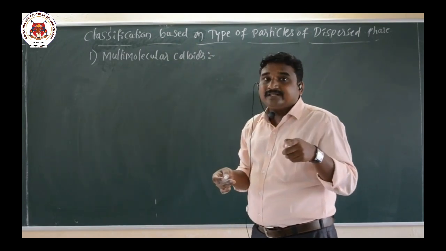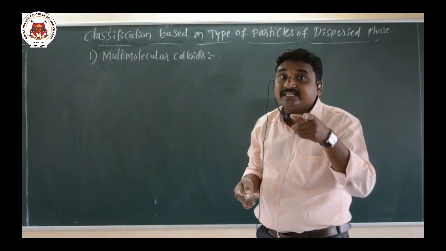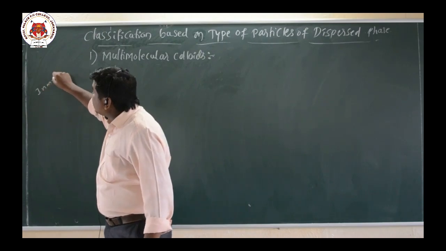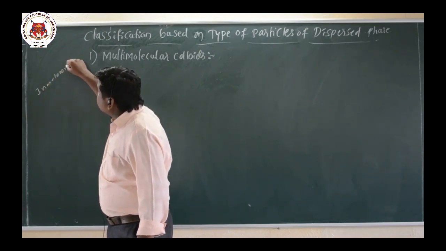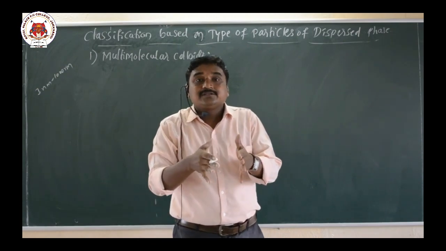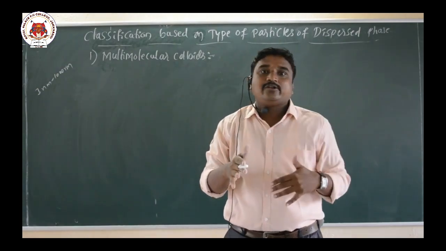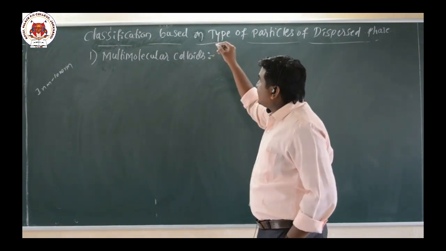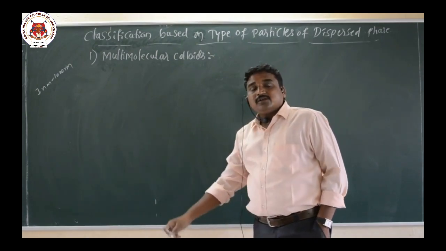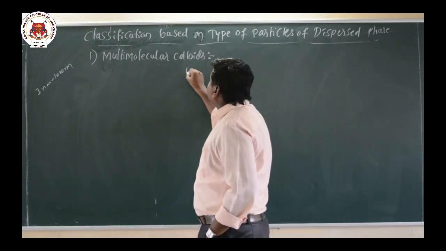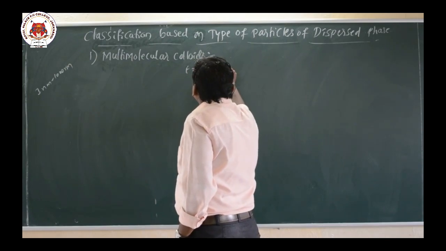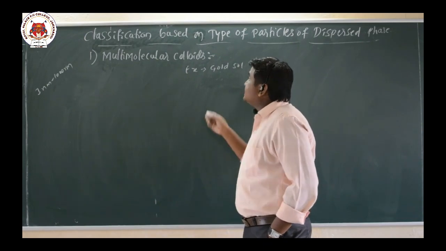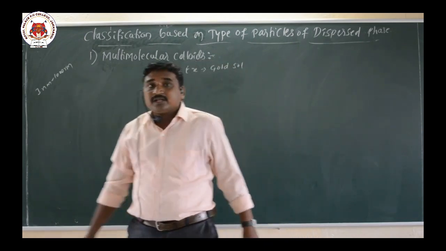Already we know that the size of the colloidal particle is between 1 nanometer to 1000 nanometer. So here the combining of small atoms, with particle size less than 1 nanometer, results in the formation of colloids. Such type of colloids are called multimolecular colloids. Examples are gold sol and sulfur sol.